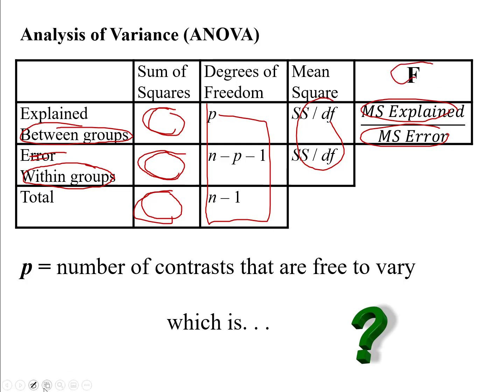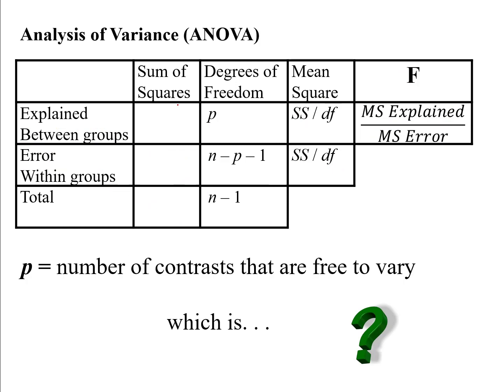Now, one thing, if you recall from regression, I talked about how our degrees of freedom total was n minus 1. And when I talked about our error, which I'm now calling within groups, degrees of freedom, previously I said it was n minus number of predictors minus 1. And for our explained variance degrees of freedom, I called it number of predictors, and p was number of predictors. But what is p now? So now I'm going to say that p, as we'll see a little bit later on, actually still is number of predictors.